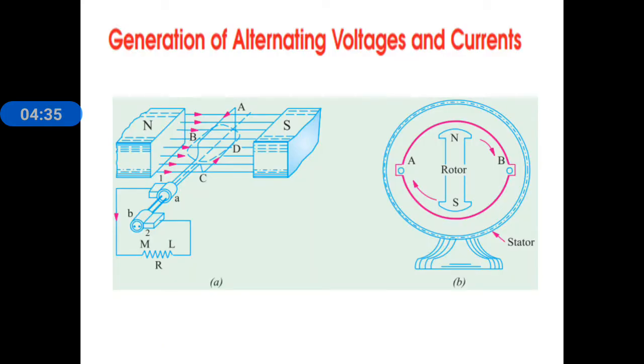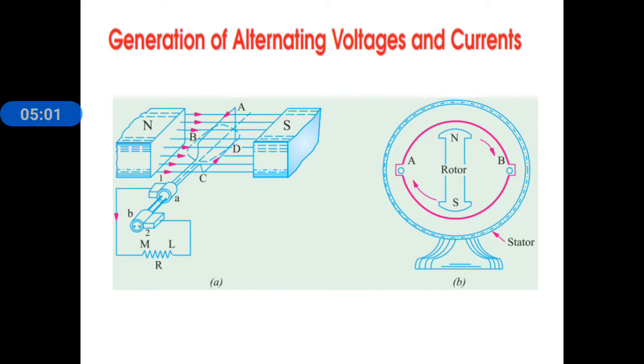So, generation of alternating voltages and currents. Here two figures are there, A and B. In the first figure, two magnetic poles are there, north pole and south pole. In between, a coil ABCD is rotating. That means the coil cuts the magnetic field from north to south pole.